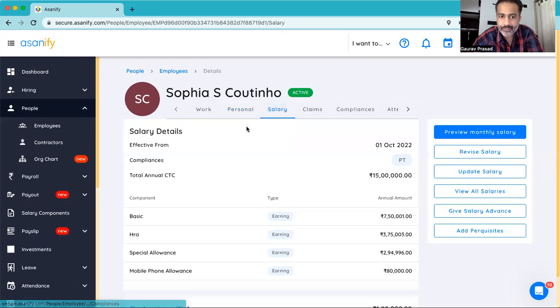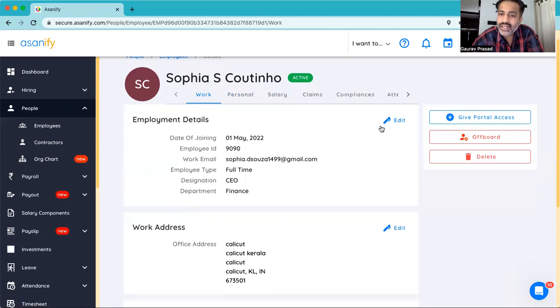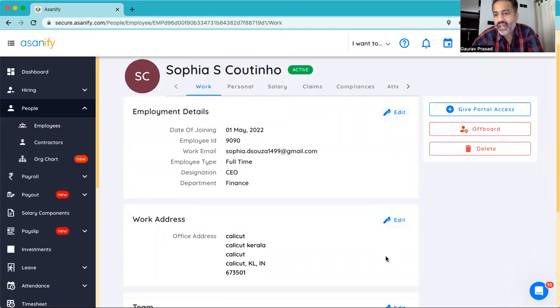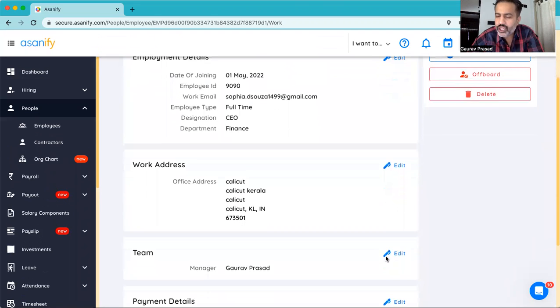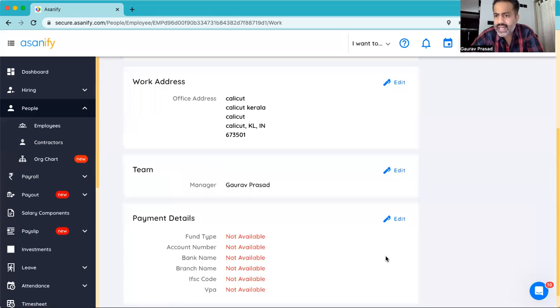Another important point to note is in the employee details, the employees can request edit for each of these things, where as an admin, you can just approve or reject it. It's an employee self-serve system, where if my bank account details has changed, I can simply log into the system and update the bank account. As an admin, you can just simply approve it.